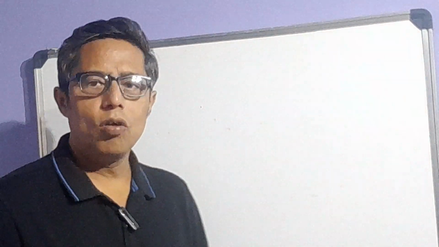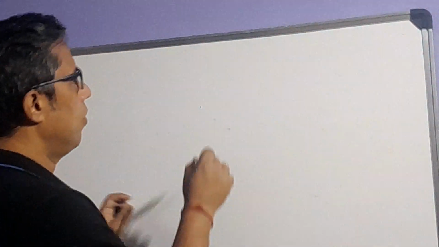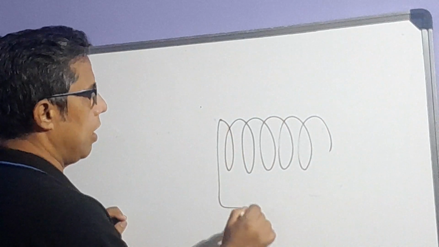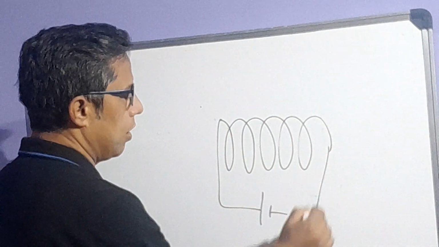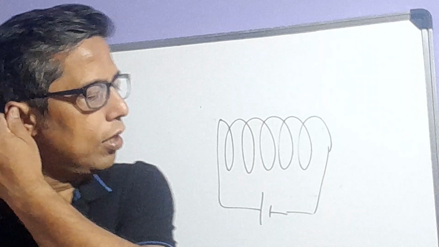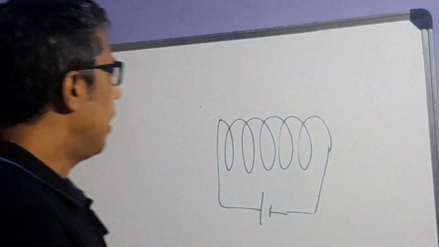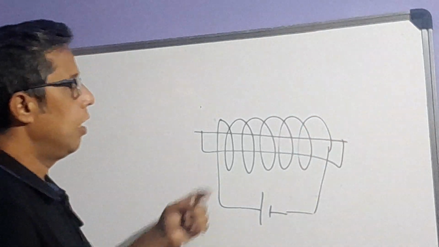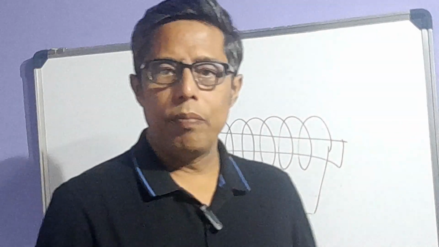Now the next part is that you are going to get some numericals on charge, current and voltage. Next is the electromagnet. What is an electromagnet? As you all know, inside a solenoid we are flowing a current. When there is current in this conducting wire, we receive a magnetic field, and inside this solenoid, if we have a soft iron core, it will behave like an electromagnet.